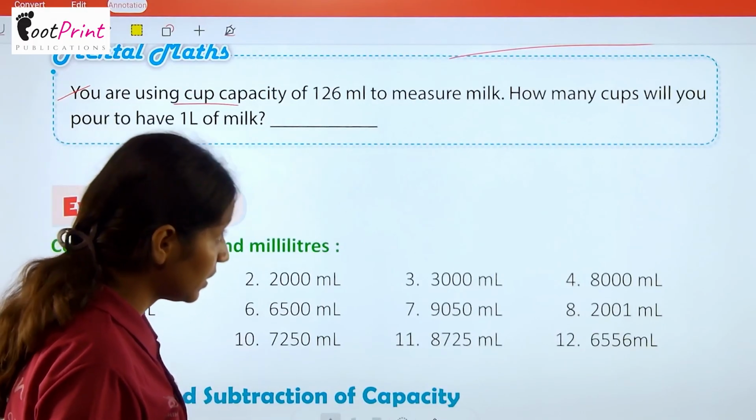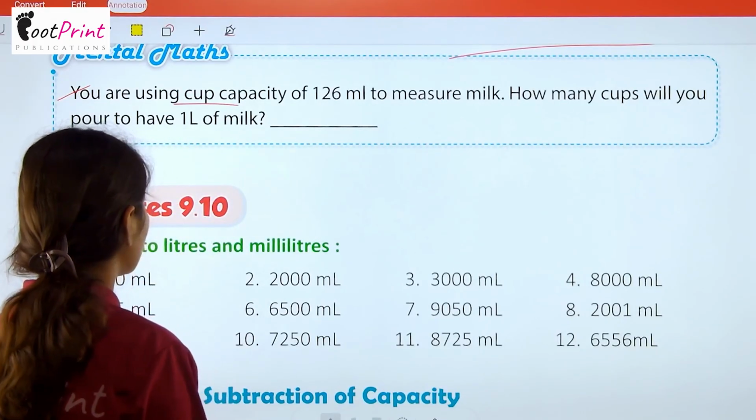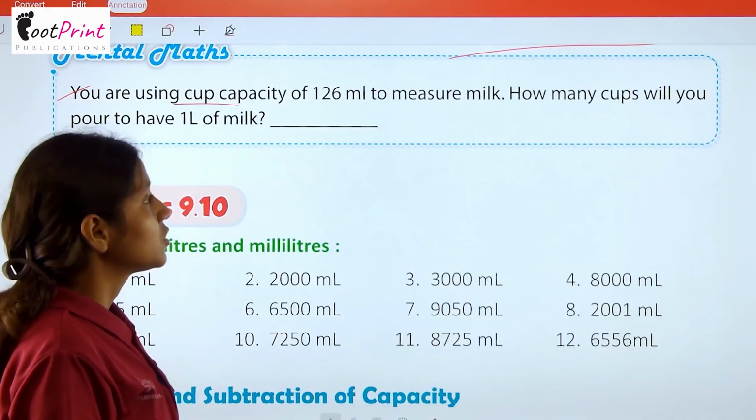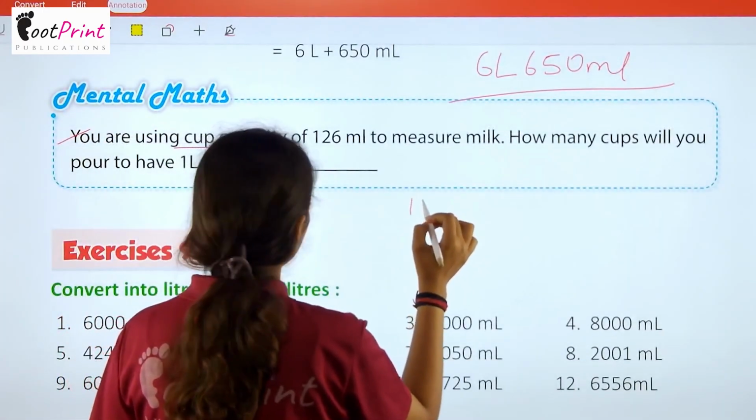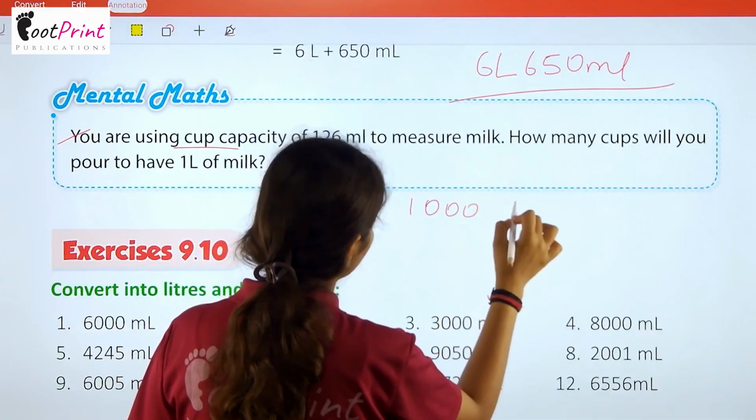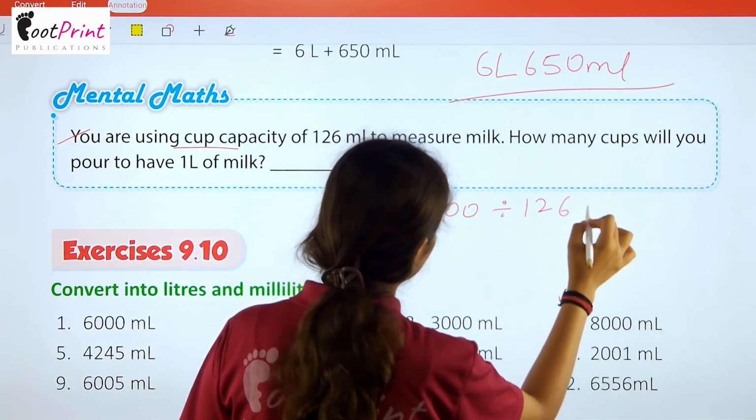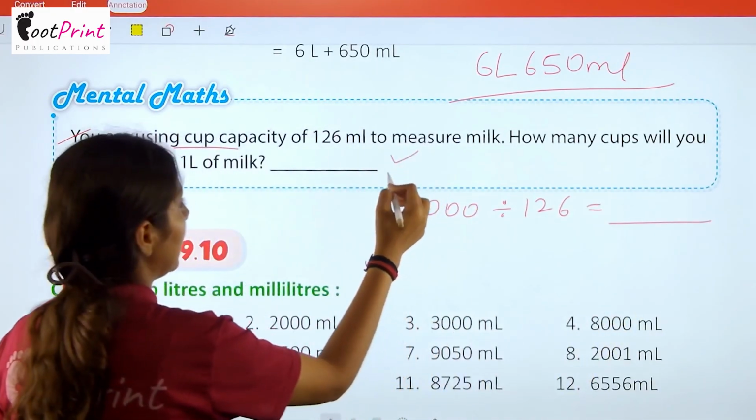Now we have a mental math portion, that is you are using a cup of capacity 126 ml to measure milk. How many cups will you pour to have 1 liter of milk? So you have to simply divide this. 1000 divided by 126 and you will get your answer.